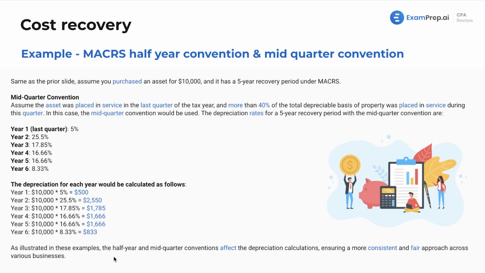Now, as illustrated here, the half-year and mid-quarter conventions affect the depreciation calculations, ensuring a consistent and fair approach. Whether it's bankruptcy or cost recovery or anything, that's the rationale. We're trying to make everything fair and equitable. Is that how it ends up being? Oh, not at all. But hey, that's life. Just trying to get through it, survive it. Moving on to the next.